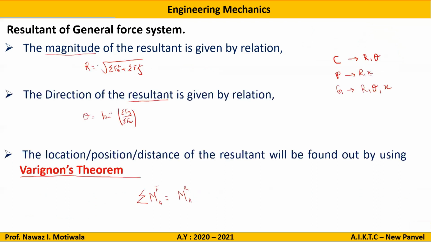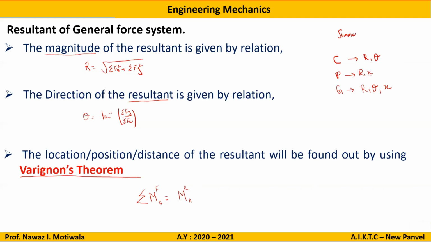Next is the resultant of a general force system. We have the magnitude given by R is equal to square root of summation Fx square plus summation Fy square, the same. The direction of the resultant is given by tan theta, so theta is tan inverse of summation Fy by summation Fx. And for location we will use Varignon's theorem, which says that the summation of moments of all forces about point A is equal to the moment of the resultant about the same point, that is A.